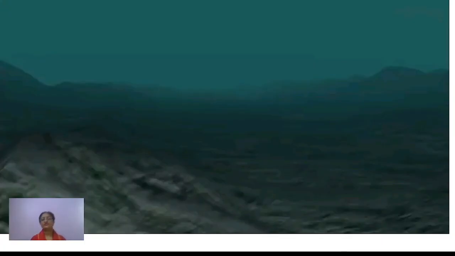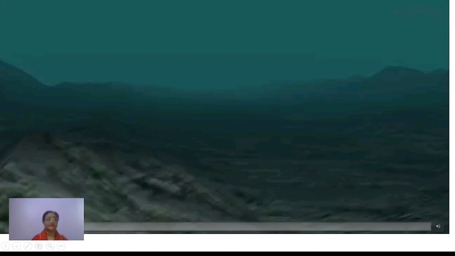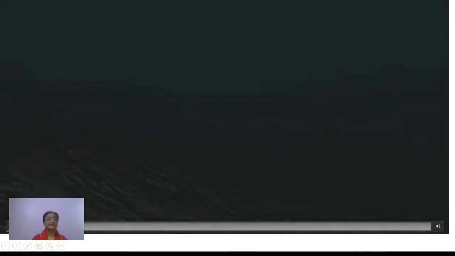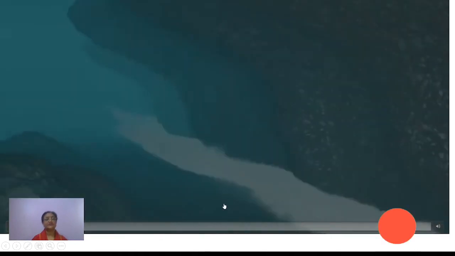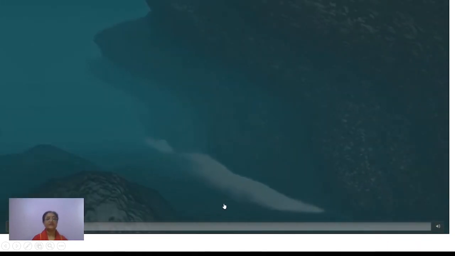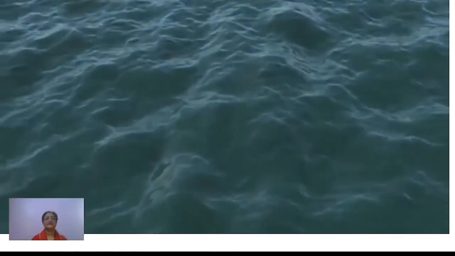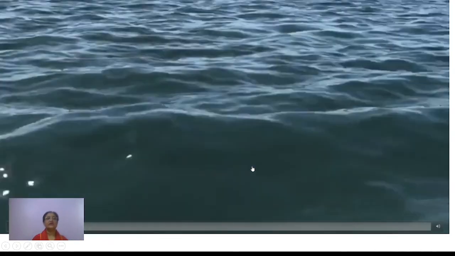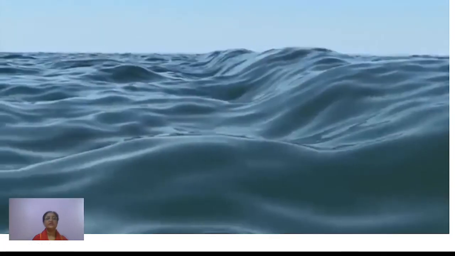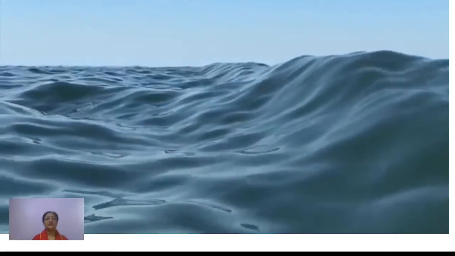Okay, now I'm going to show you a little, you can say, short video of it, right? Explaining how the earthquake occurs. This is how it happens. Okay. The shaking is there, and you can see a huge landmass has got uplifted, and the water in the ocean is getting totally affected by that.